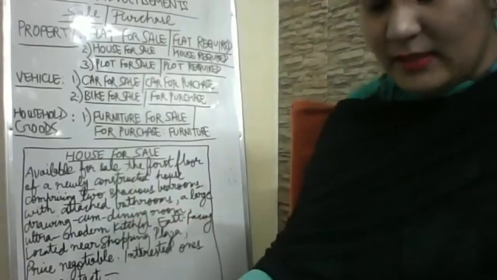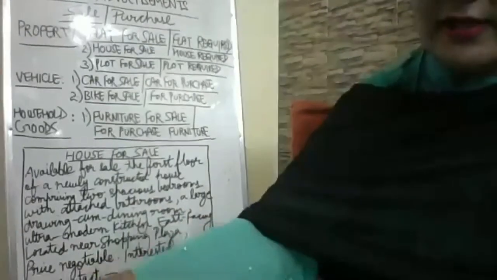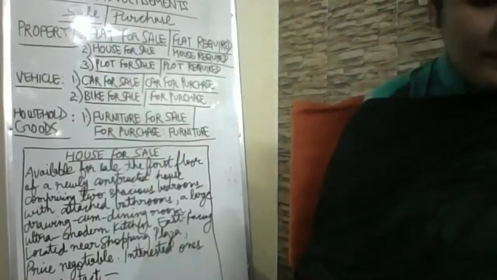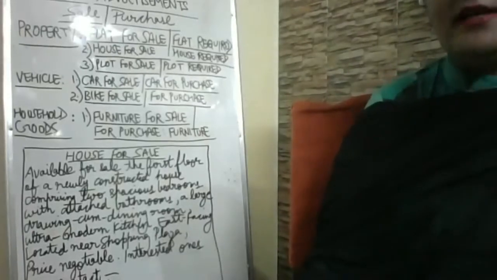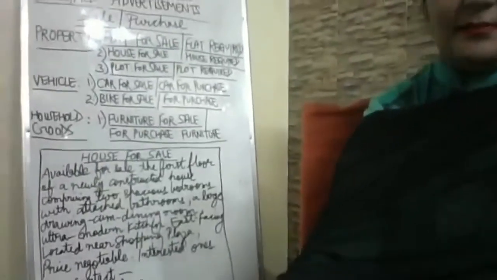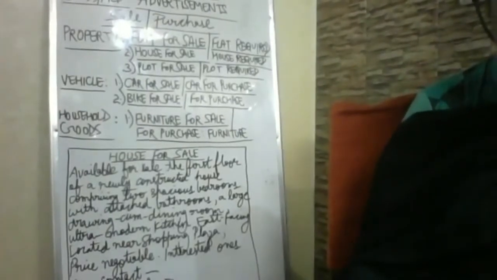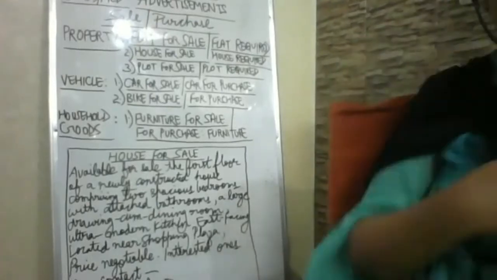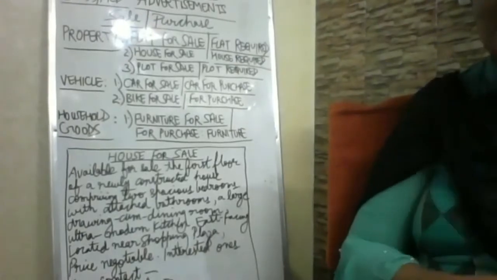Then after that, beta, are we left with some time? Still we have, I guess, 10 minutes, or 8 to 9 minutes. Second category is vehicle. In the case of a vehicle, beta, suppose you have an old Maruti car and you want to sell it. Clear? Then you will firstly mention what sort of car, which brand you have, whether it is Maruti, Swift Desire, any model.